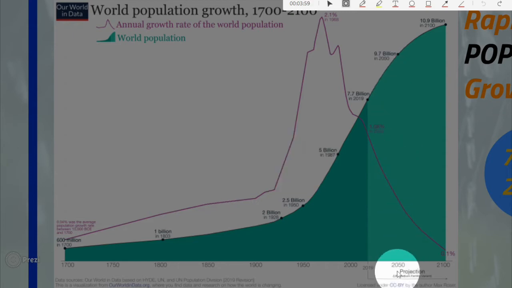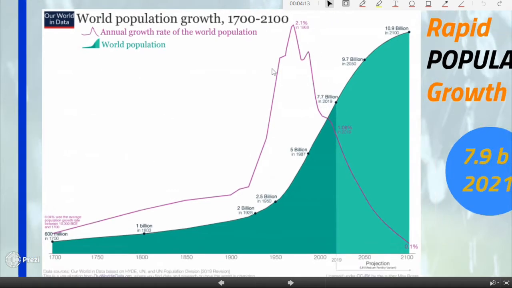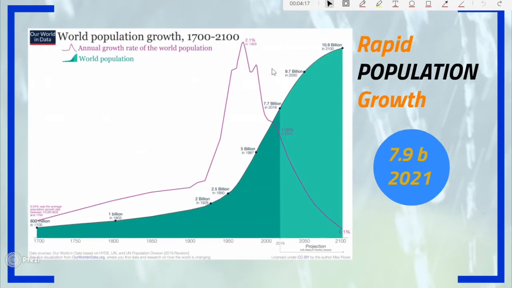Right here, 2050, and in the year 2100, it will have increased to 10.9 billion people. Now, this kind of population size puts so much pressure on the water resources, and that would increase the shortage for water in the world.